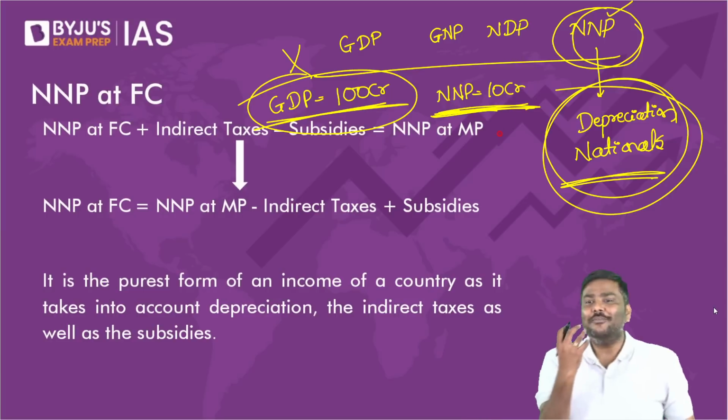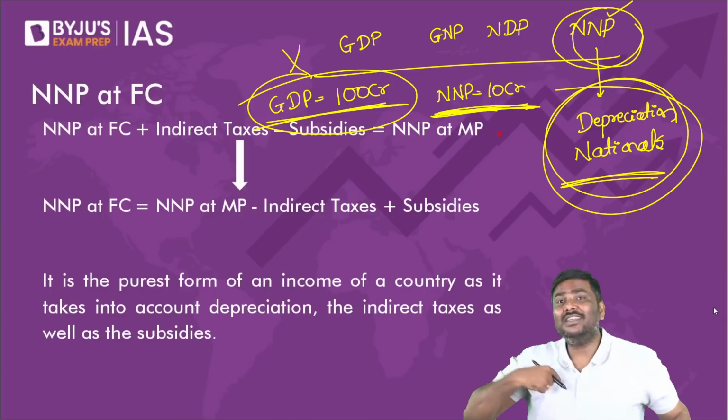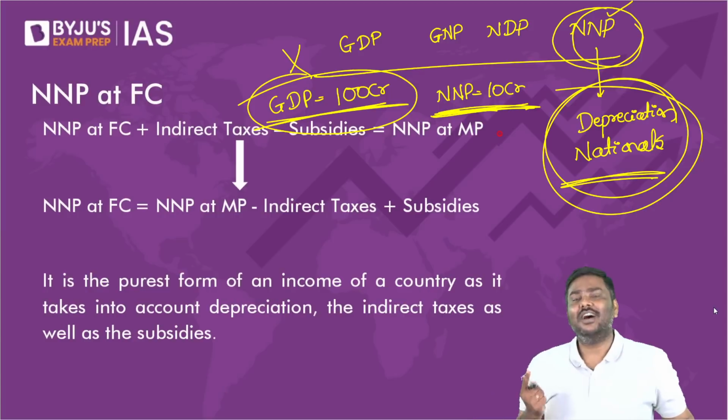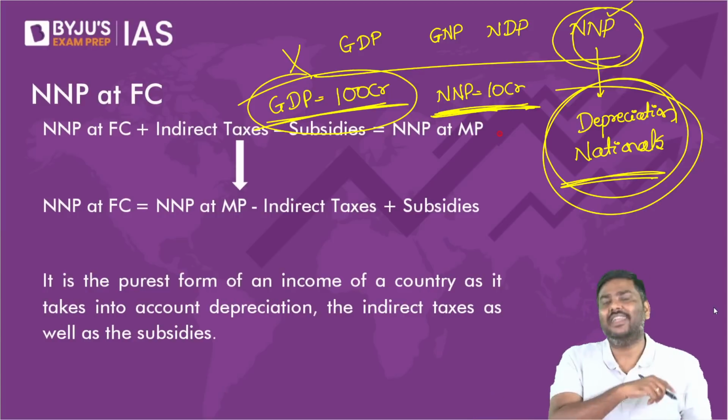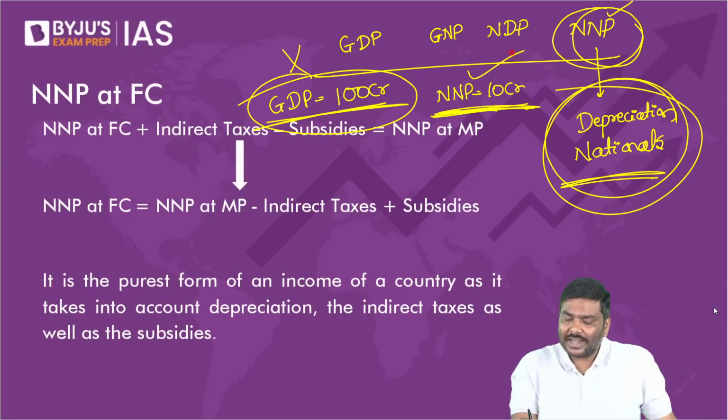Whereas if you look at NNP, definitely yes, you will come to know India's productivity. How much is production done by Indian companies? How much is production done by us, citizens, etc.? That is the reason NNP is a better indicator.